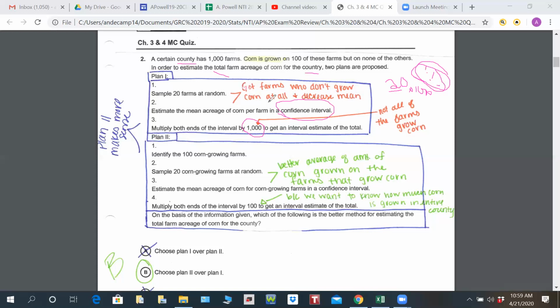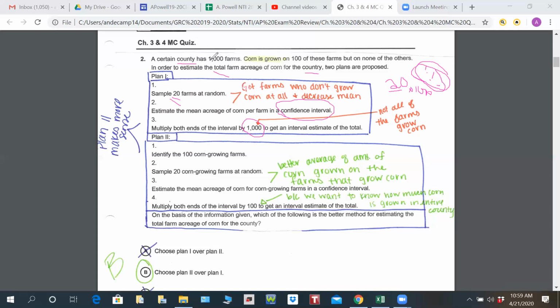But so there's our plan. Not bad. Everything makes sense. Nothing is mathematically wrong about it. But I would be concerned that in those 20 farms that you randomly sample, you're going to get farms who don't grow corn at all. They already told us that. So I would be concerned that that's going to decrease our mean, our average. And then when we multiply by 1,000, our number is going to increase because we're multiplying by 1,000. That makes sense. Why? Because we already explained it.